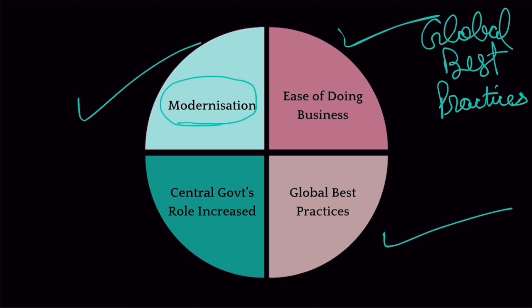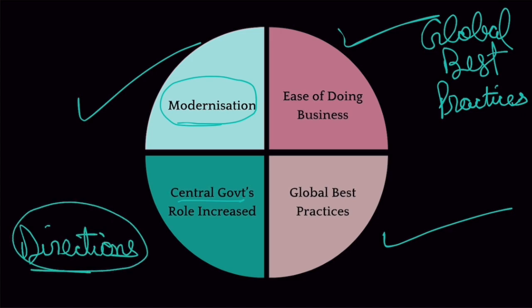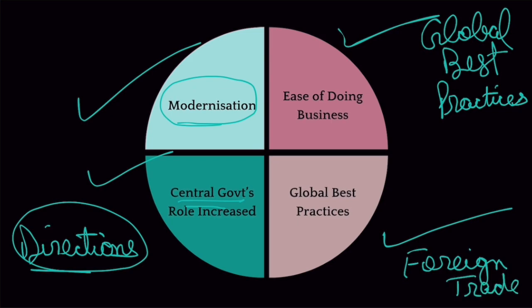And in this law, the central government's role has increased. The central government can issue directions to states to implement this law better. Okay, so the central government's powers have been increased so that this law gets implemented properly. Okay, and India increases its share in the global shipping industry. This would really help India's foreign trade, and foreign trade includes exports also. So this is good news for India's export industry as well.